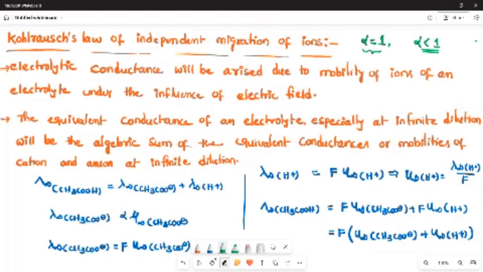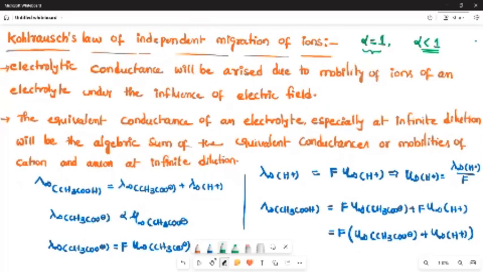But this degree of dissociation depends upon the concentration. If concentration is more, conductance will be less. If concentration is less, conductance will be more. When the concentration becomes more and more less and reaches its infinite point, that is called infinite dilution.